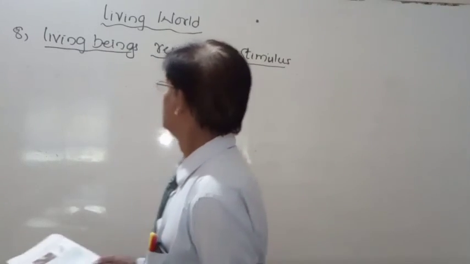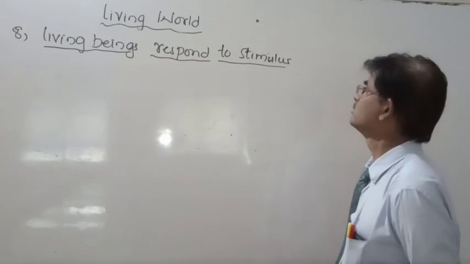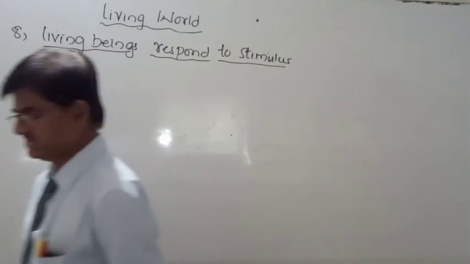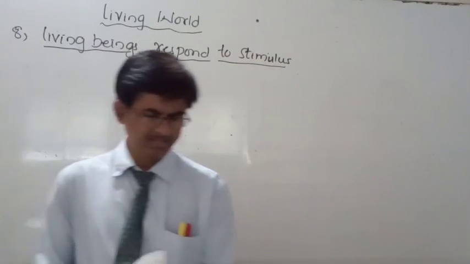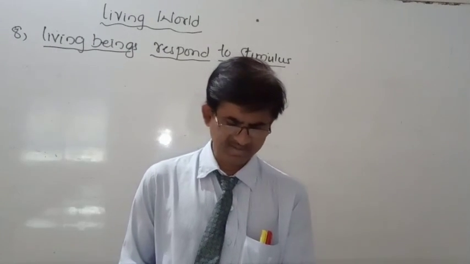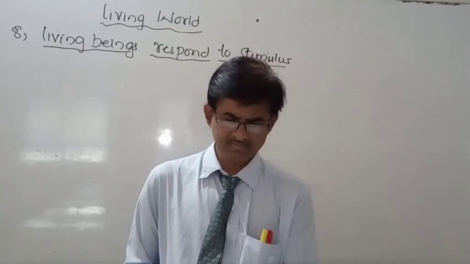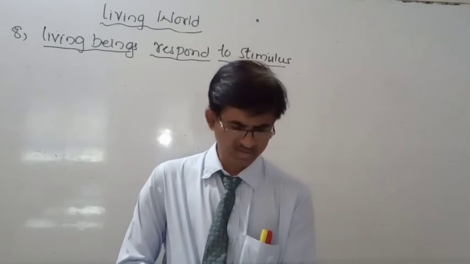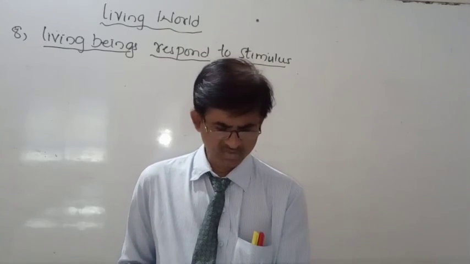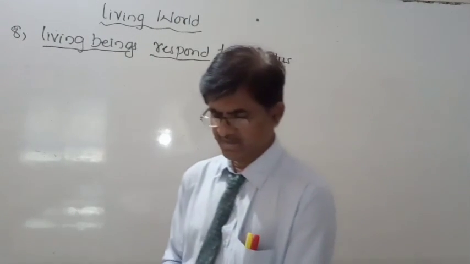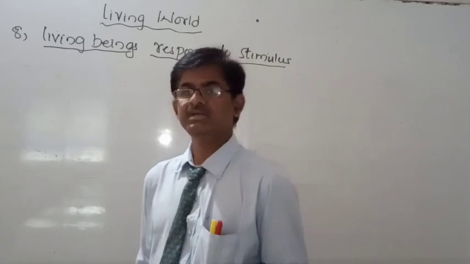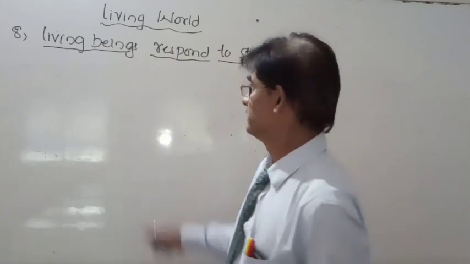Now this is about the eighth characteristic: living things respond to stimulus. When touched, they show response. Now one more characteristic is left, that is lifespan. So let us continue this next period. So this is about the eighth characteristic, respond to stimulus. The next characteristic I will take in the next class. So this completes the eighth characteristic. Thank you.